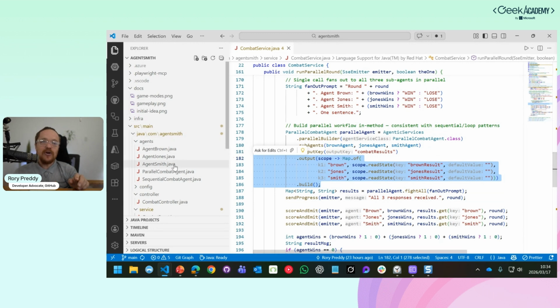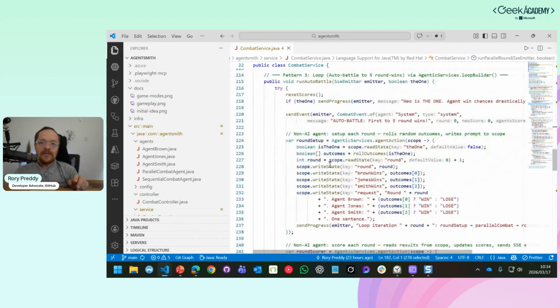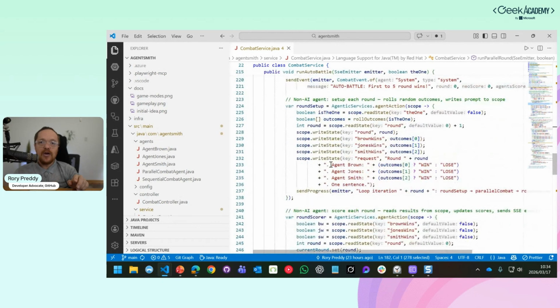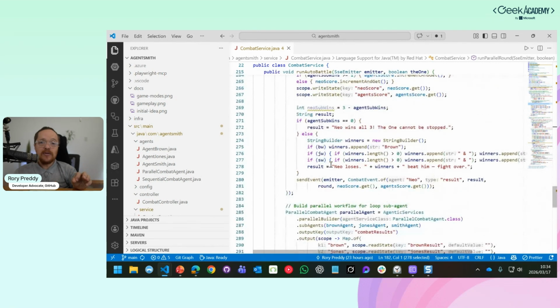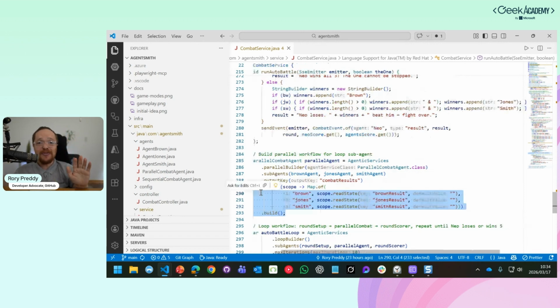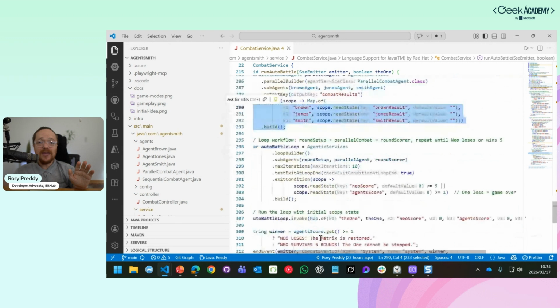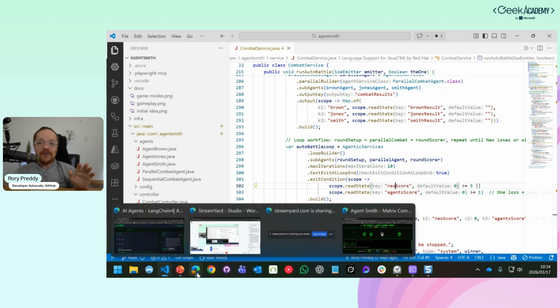And then we've also got, finally, the loop pattern there that runs the auto battle. It just has a loop state to say, okay, cool, if you run this, at any given time, let's go, there we go, parallel agent, if any of them actually wins, stop it. Neo's out for the count though. And there we go, Neo score, exit condition, Neo score or agent score. So if Neo gets more than 5, it'll output and it'll finish. Or if the agent just scores 1.